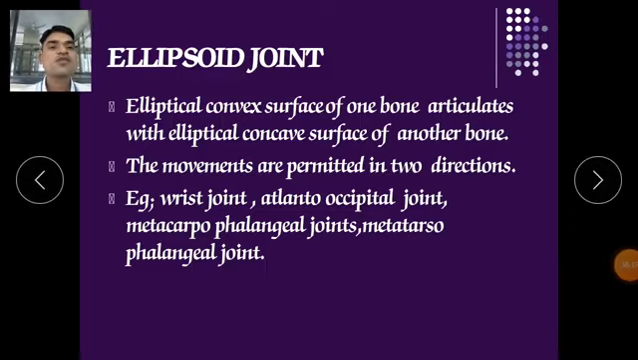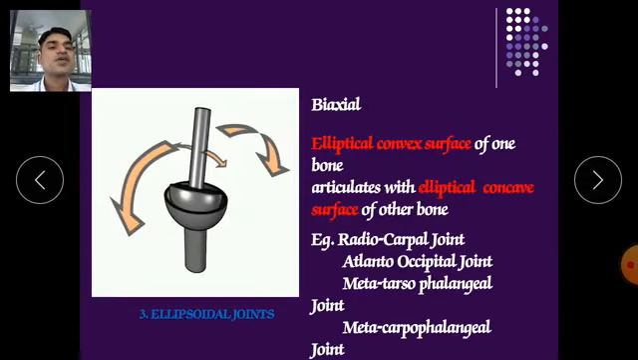Okay, so in this fashion we have discussed the ellipsoid joint. Here it is biaxial: the convex surface of one articulates with the elliptical concave surface of the other. In this fashion it is just like a pestle and mortar. So one convex surface gets fixed into the concave surface of the other. For example, radiocarpal joints, atlanto-occipital joints,